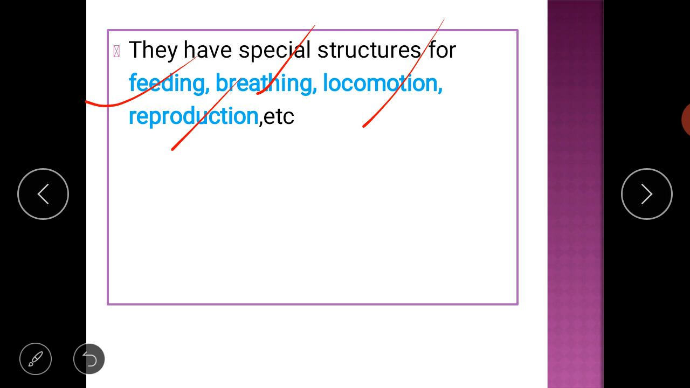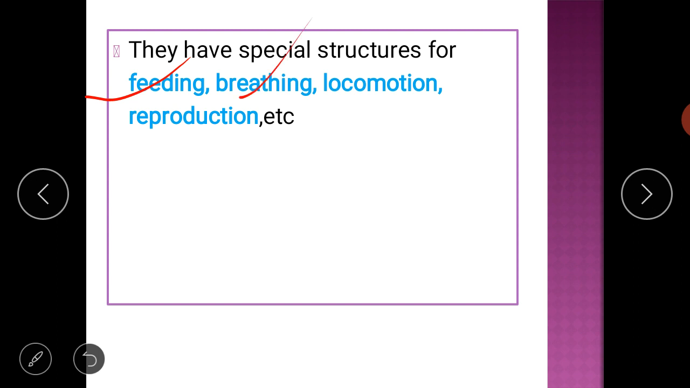Let me tell you how different organisms have different types of special structures. For eating food, that is feeding, in birds you can see a beak, and in animals you can see a mouth with teeth. So this is the difference between the birds and the animals.